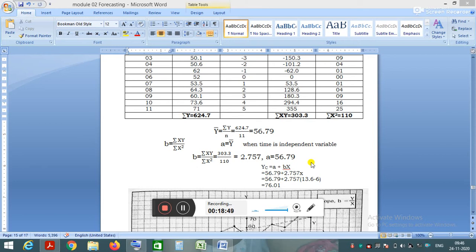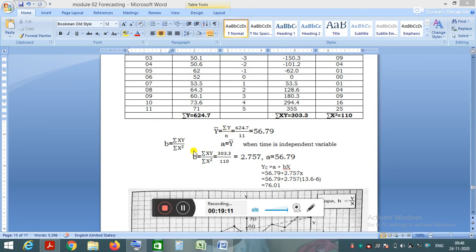To find that, we have the equation b equals summation of xy by summation of x square. Substituting the values, we will get the value of b. And to find the value of a, these equations are applicable for the method of least squares: a equals y bar. Y bar can be found by summation of y by n.